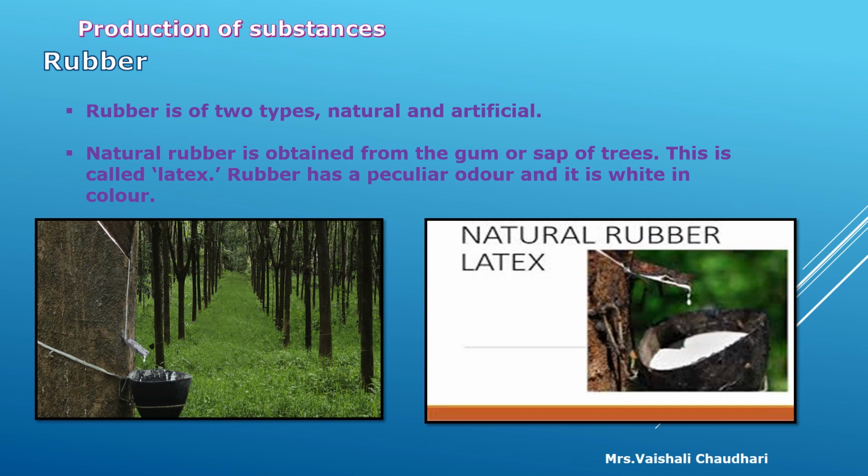Rubber has a peculiar odor. Peculiar means, children, a characteristic or special type of odor, and it is white in color. Means natural rubber has which color? That is white color.